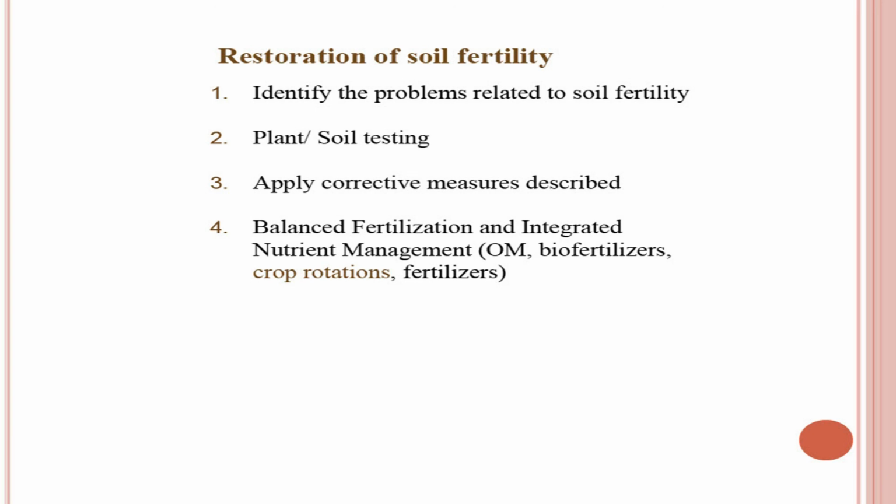Balanced fertilization and integrated nutrient management. Balanced fertilization is the key for successful crop production and successful soil fertility management. Balanced nutrition, as I already explained to you with the help of law of minimum proposed by Liebig, means that all the nutrients which are essential for the plant growth should be present in right proportion and right quantity. Although it is very difficult to achieve, we can try to make the balanced fertilization or balanced nutrition of the crop.